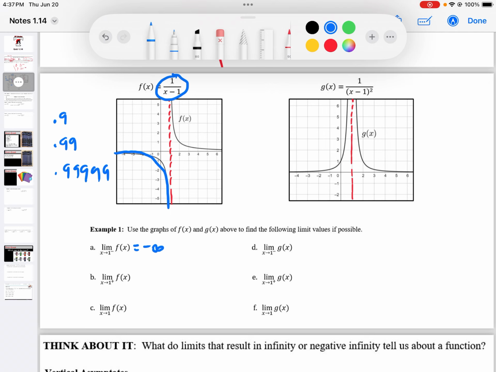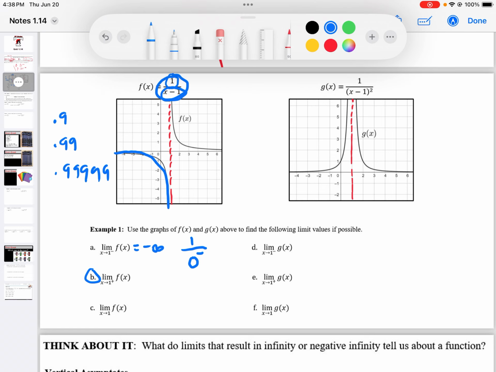So if I plug in a number from the left, I've got 1 over 0.99999 minus 1, which is getting really close to 0, but it's negative, right? A number less than 1, minus 1. That's why we're saying it's getting closer to negative 0, or 0 from the left. That's why it would be negative infinity.